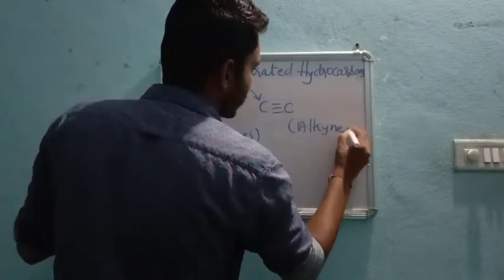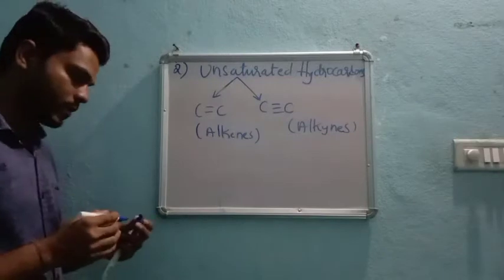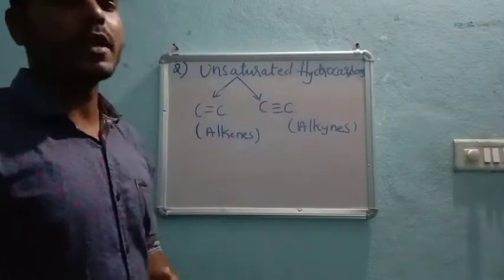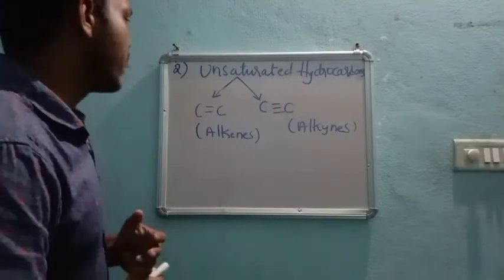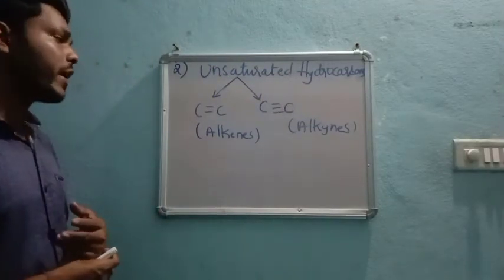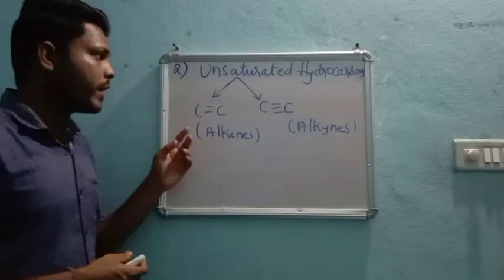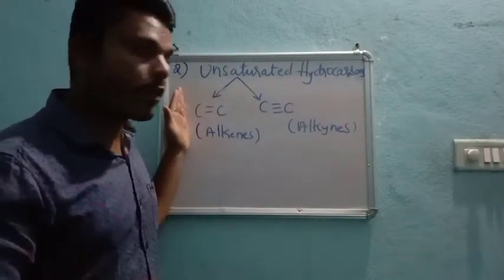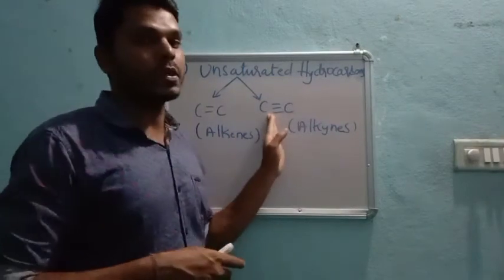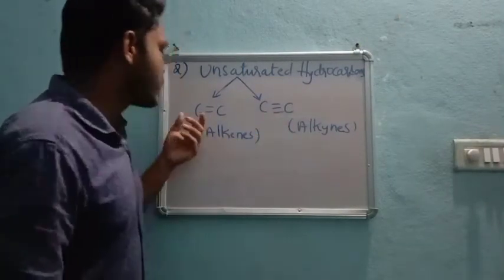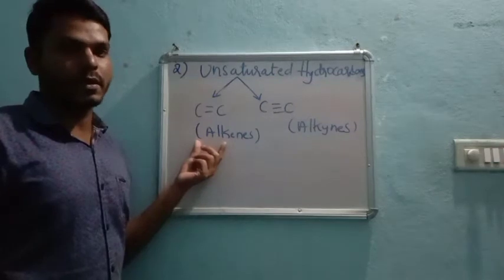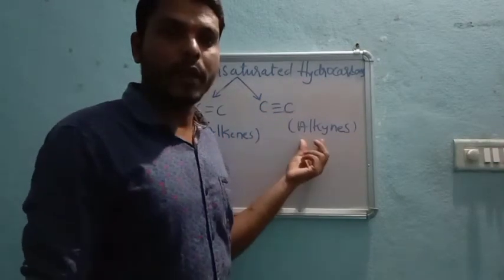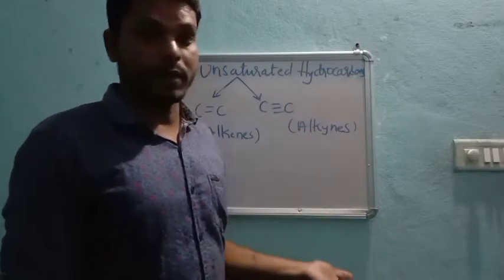In 10th you have already studied this in SSLC, right? So in unsaturated hydrocarbons, we come across two types: unsaturation with a double bond is called alkene, and unsaturation with a triple bond is called alkyne, right?